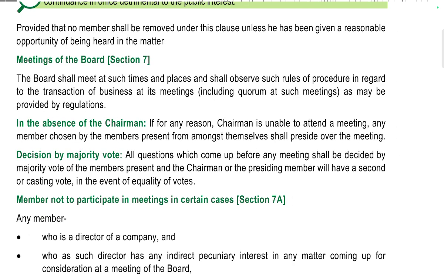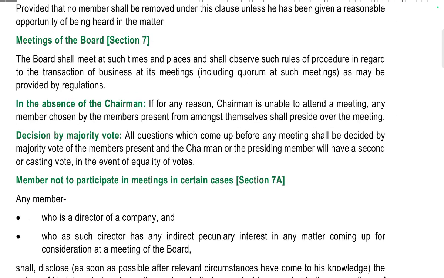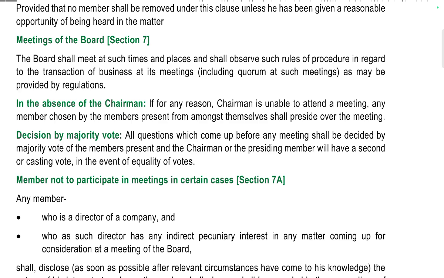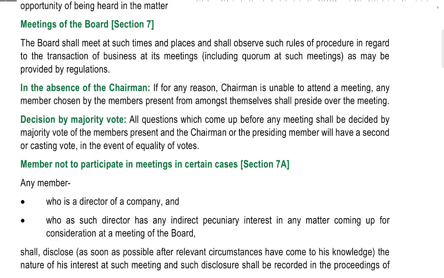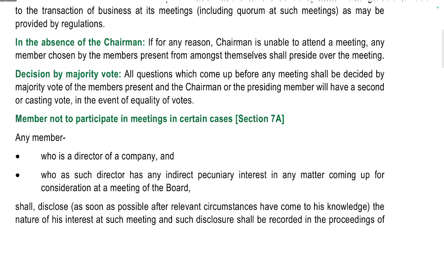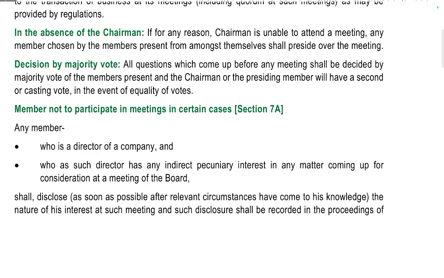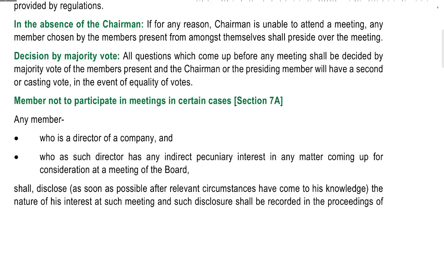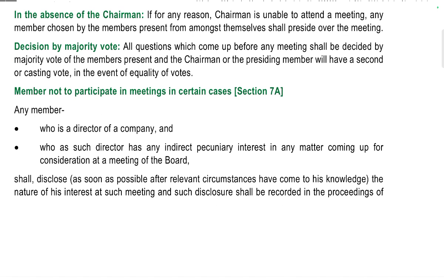Meeting of the board, section 7. The board shall meet at such times and places and observe such rules of procedure in regard to the transaction of business at its meetings, including the quorum, as may be provided by the regulations. If the chairman is unable to attend a meeting, any member chosen by the members present from among themselves shall preside over the meeting.